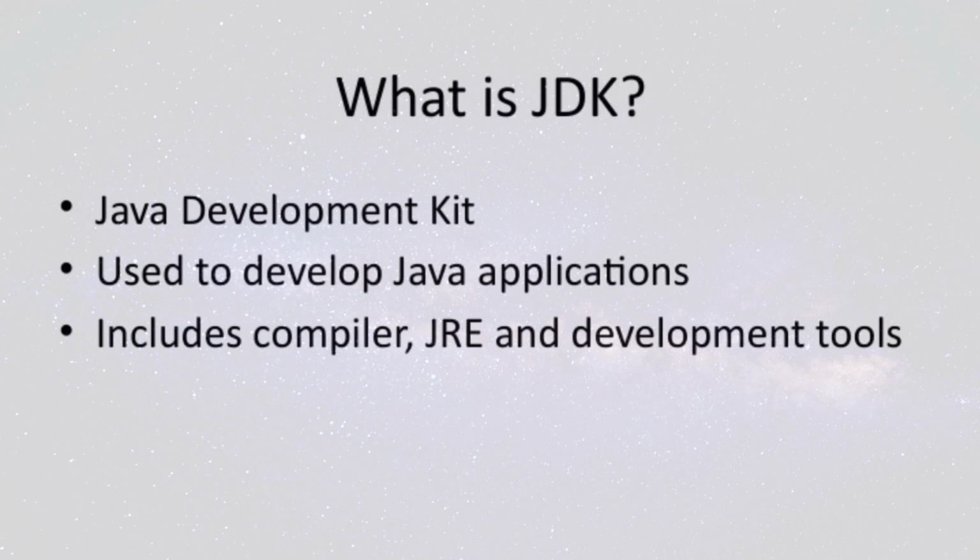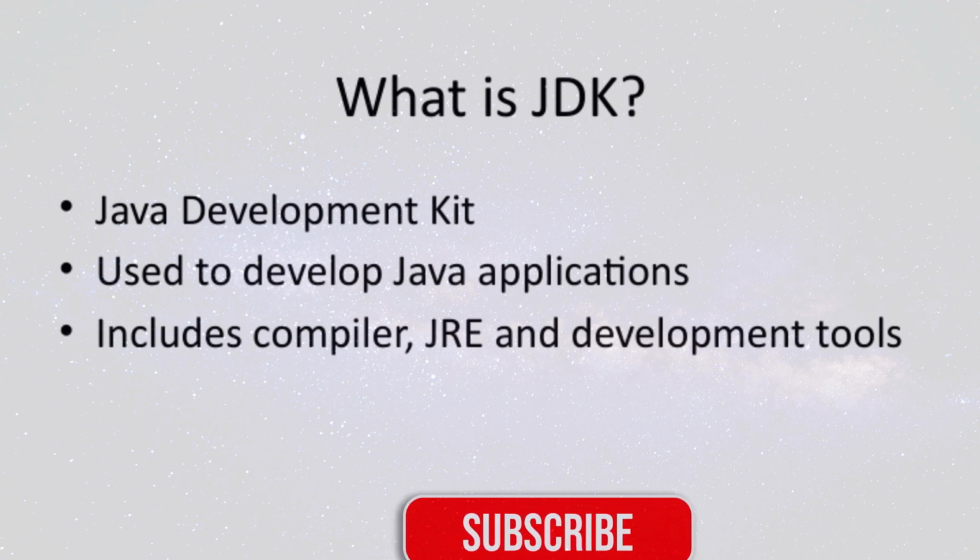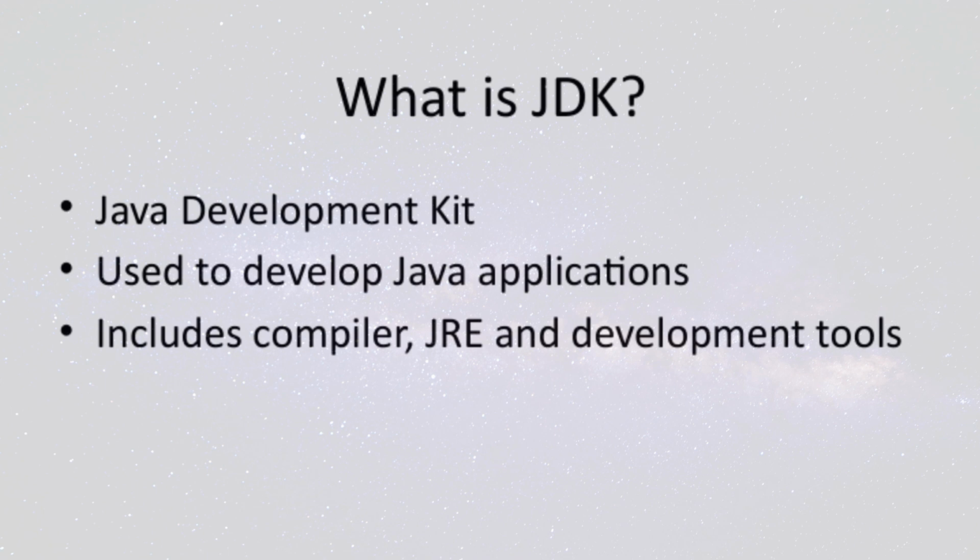Let's take a closer look at the Java Development Kit, or JDK. This is the essential toolkit you'll use to develop Java applications. It includes everything you need to write, compile, and test your Java code, making it a comprehensive package for developers. The JDK contains the compiler, which translates your Java code into a form the computer can understand, and the Java Runtime Environment, or JRE, which allows Java applications to run. Additionally, it offers various development tools that help streamline the coding process.